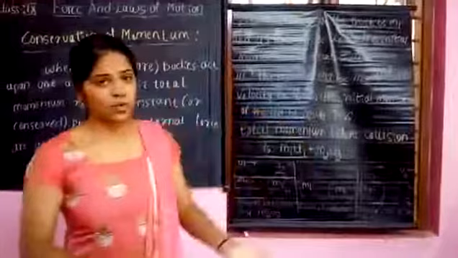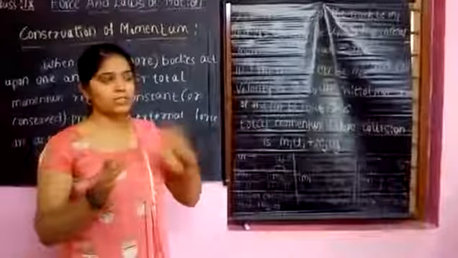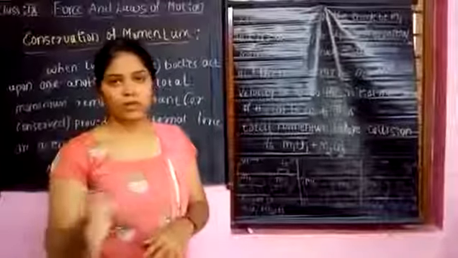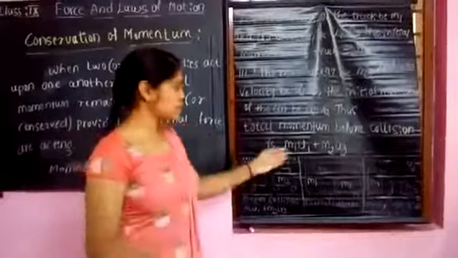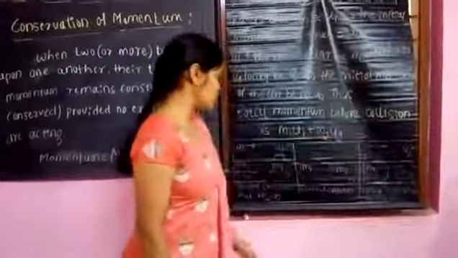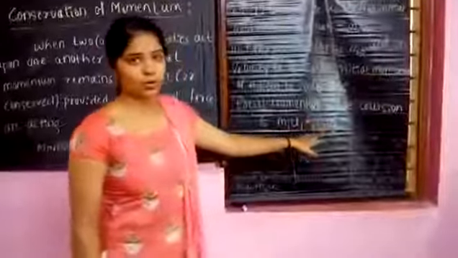Here there is no collision occurring between both the bodies yet. So the momentum before the collision is m1 u1 plus m2 u2.